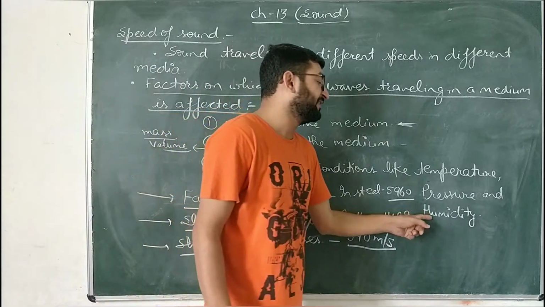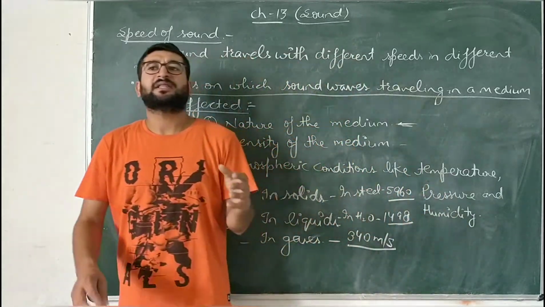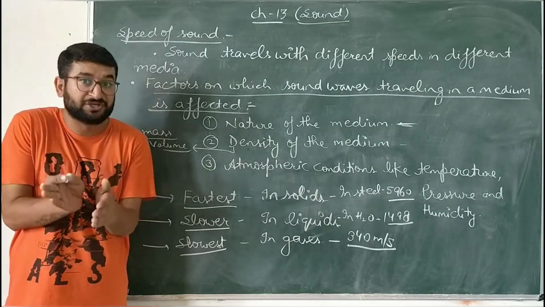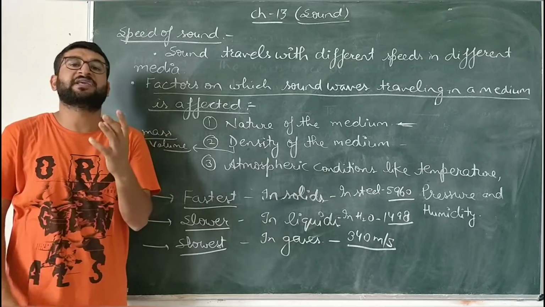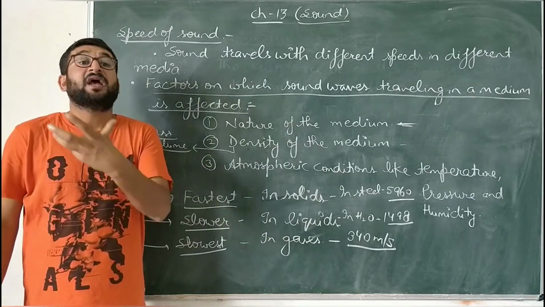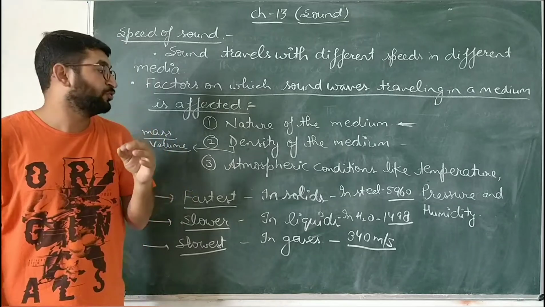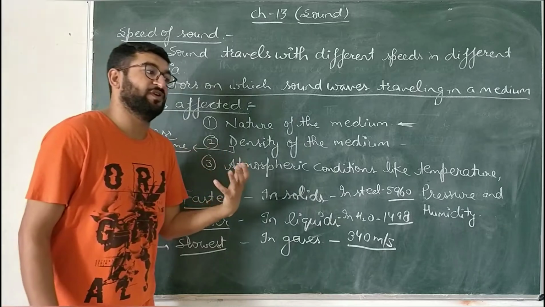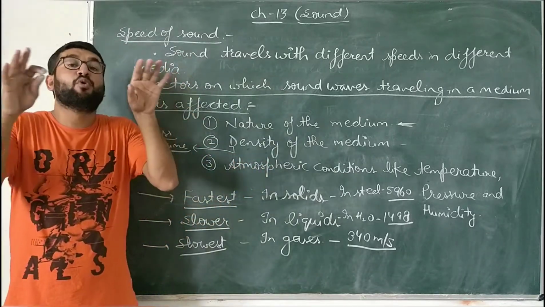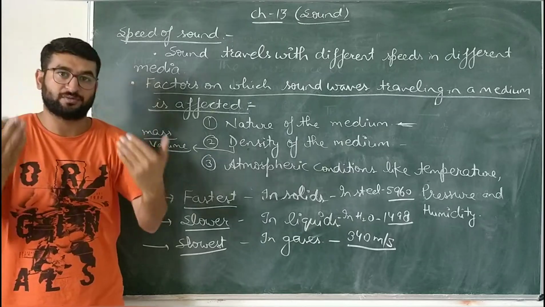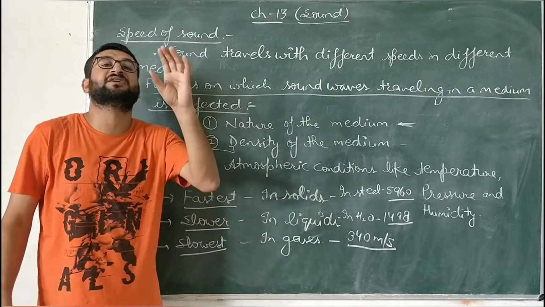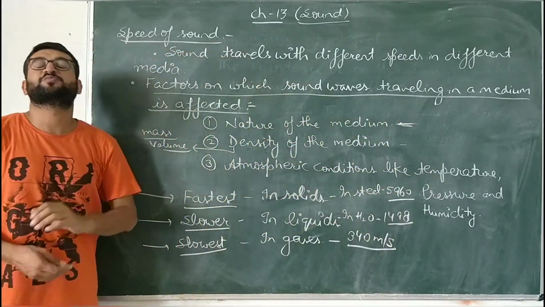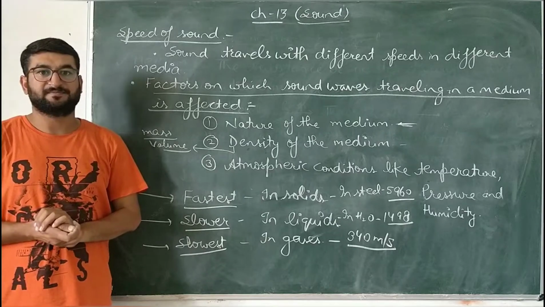The last one is humidity. What is humidity? First of all, the amount of water vapors present in the air at a given place is known as humidity. Humidity, children, is called आर्द्रता in Hindi. The amount of water vapors present in the air is known as humidity. And humidity affects the sound wave because if humidity is more in air, that means the density of air is more, and if less humidity is there in air, the density of air is less. So these are the factors on which the speed of sound depends.